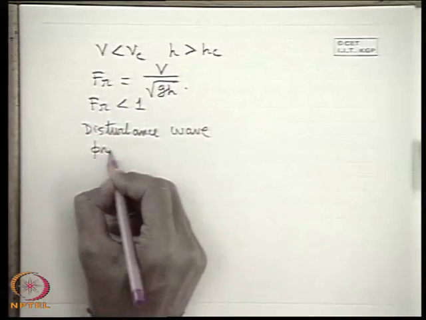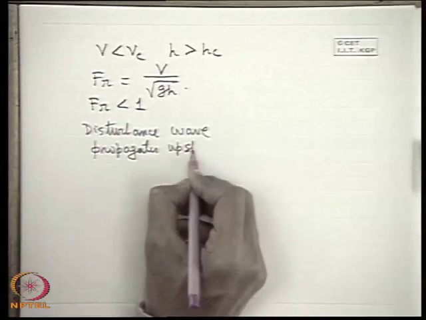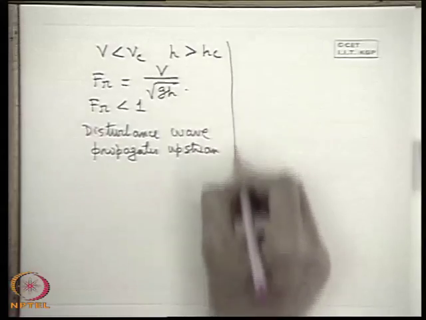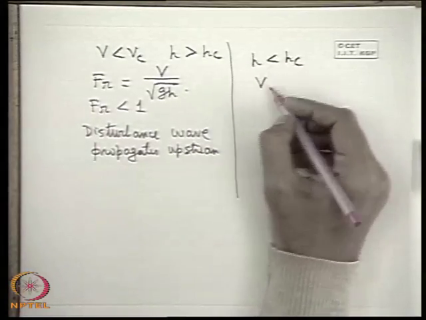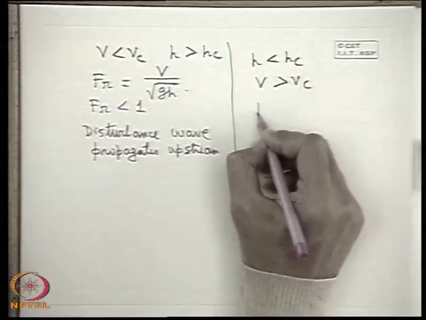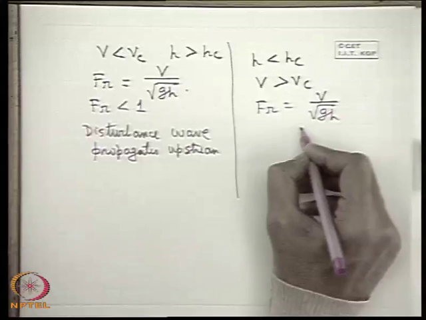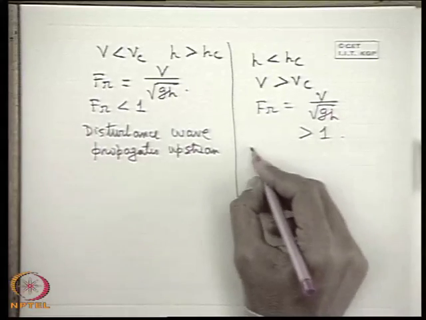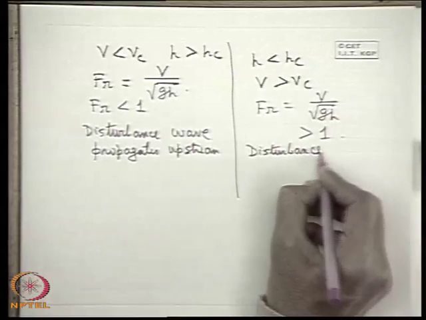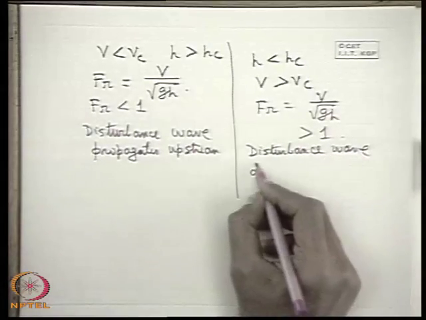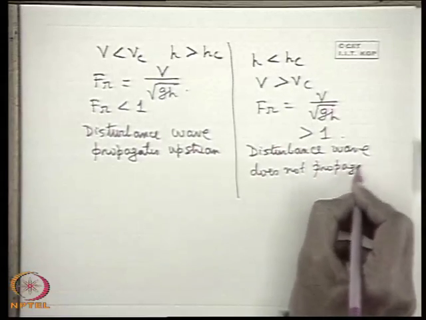And in another situation, when H is less than the critical condition and V is greater than Vc, the Froude number V by root over gH becomes greater than 1. And in that case, the disturbance wave does not propagate upstream.